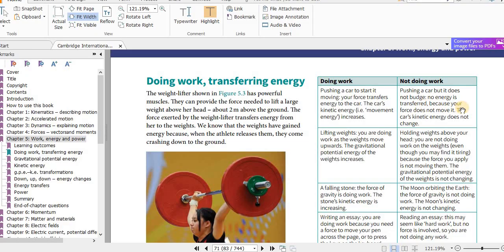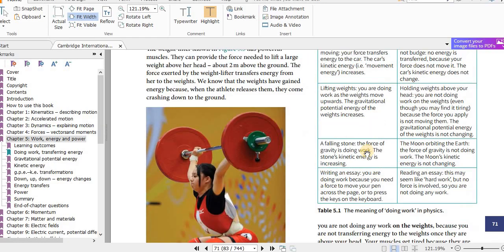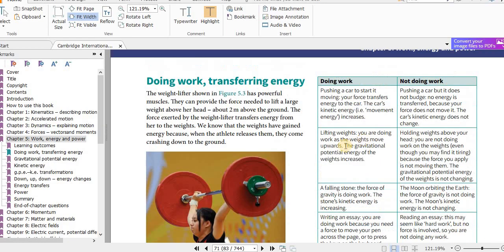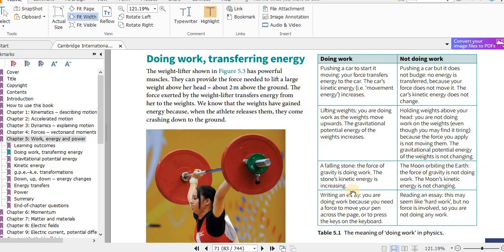No energy is transferred because your force does not move it. The car's kinetic energy does not change. Then lifting weights, I already explained this. If it moves, then work is done. If you're just holding it at the top of your head such that it doesn't move, then no work is done.